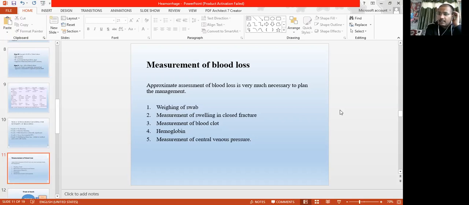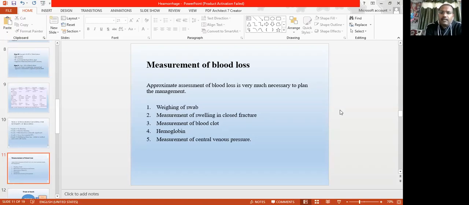This is the only idea: you can have an approximate idea of how much blood the patient has lost. You cannot calculate the exact amount, but you make a little assessment. So this is the weighing of the swab.